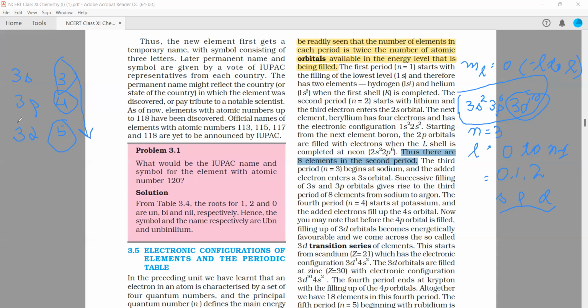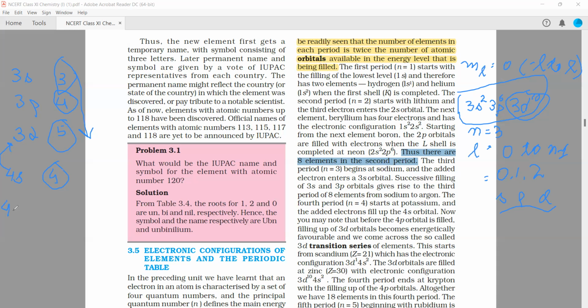Now you may ask why 3d is filled in the next period and not in that period itself. 4s will be the first orbital of the fourth period, right? So what is the n plus L of 4s? Calculate. It will be 4 plus 0, 4. So whose orbital energy is higher? It is 3d that has higher orbital energy. So it will be filled after 4s, right? This is the way you decide. So that is why 3d is present in the fourth period. In the fourth period, this orbital needs to be filled after this 4s.